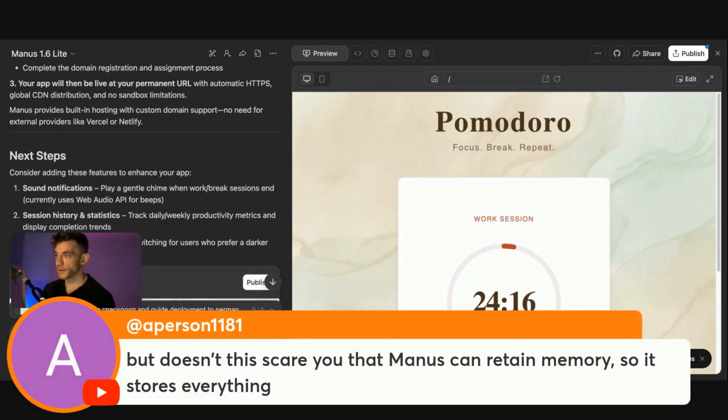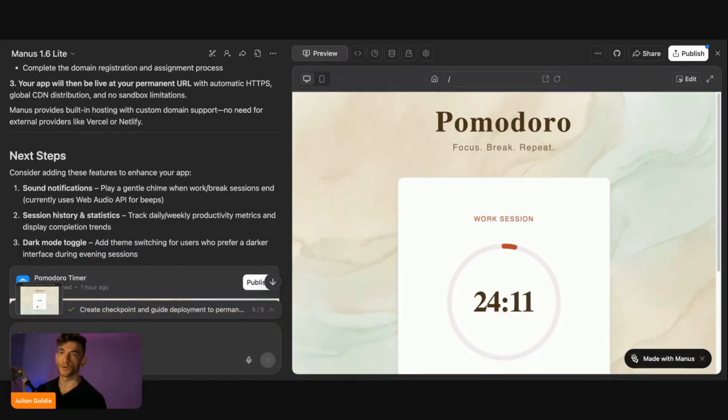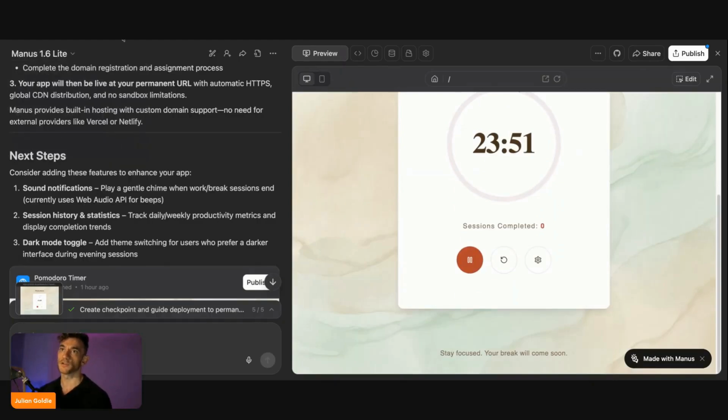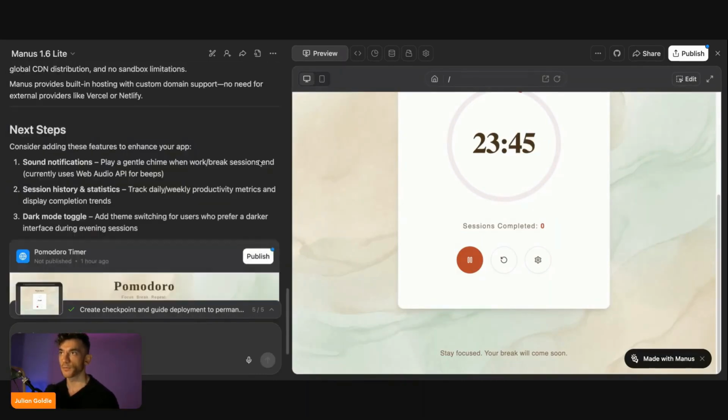So that's the thing. Appson says, doesn't this scare you that Manus can retain memory? I mean, it's the same with OpenClaw, right? OpenClaw can have a memory as well. And any of these APIs you're using, I'm pretty sure, if you're using an API and it's a cloud-based one, then in the same way, anything that you do with that API is kind of tracked, right? And so it's the same with Manus. Now, if you're just using this for AI automation and just doing the basics and that sort of thing, then it's pretty simple and easy to operate.